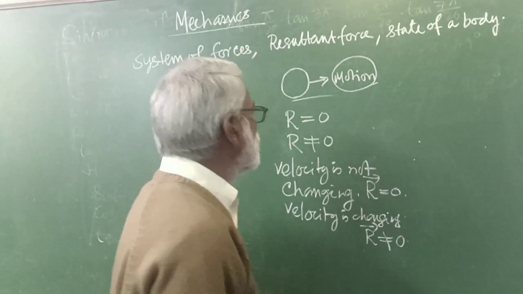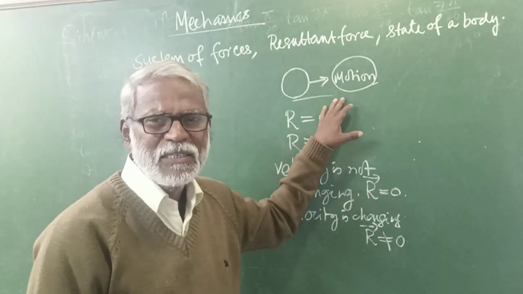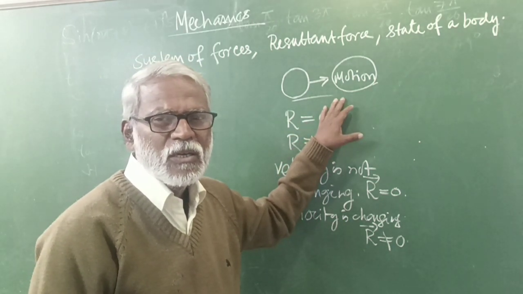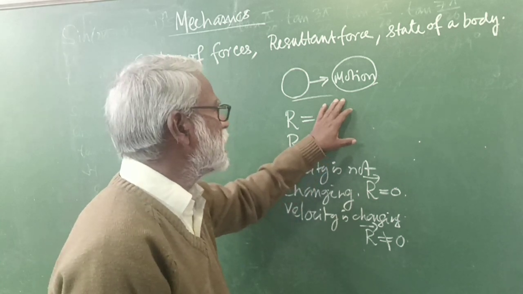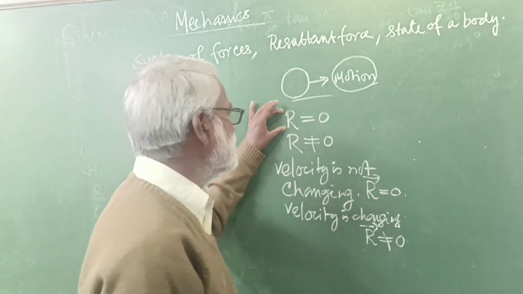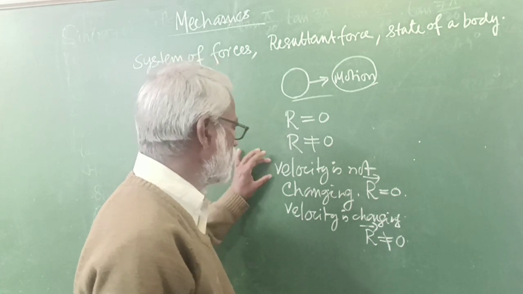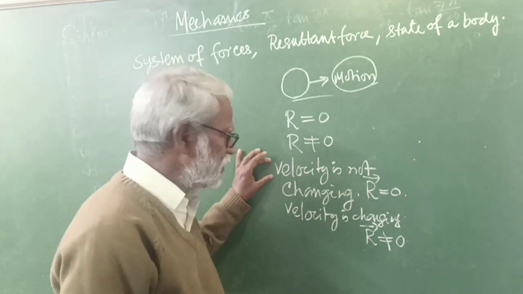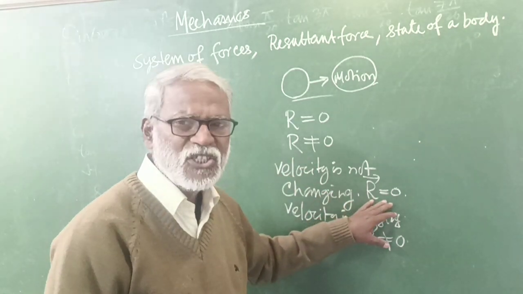So while we see a body in motion, we have to be very careful in saying whether the resultant is 0 or not. In that case, we have to observe its velocity. If velocity is not changing, then we can say yes, the resultant is 0.